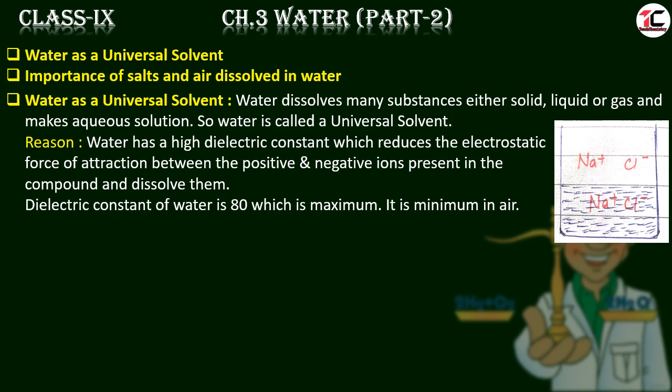But if these particles are kept in water, then water particles reduce the force of attraction between the sodium ion and the chloride ion. That's why these ions dissolve in water very easily.